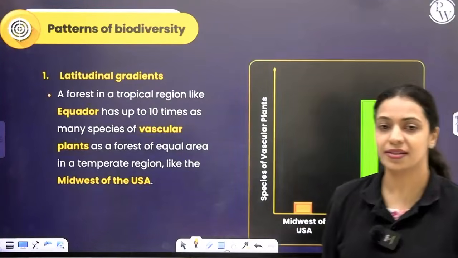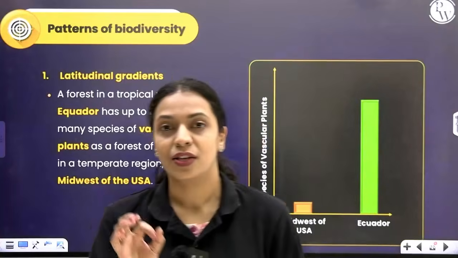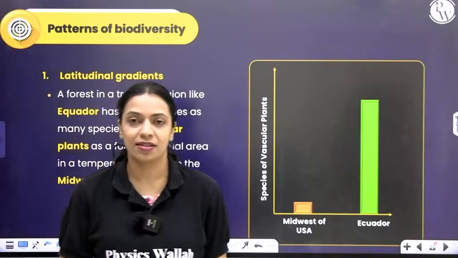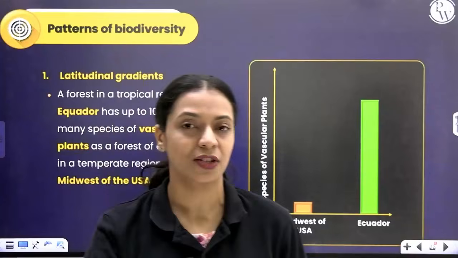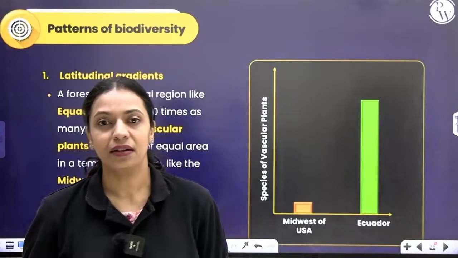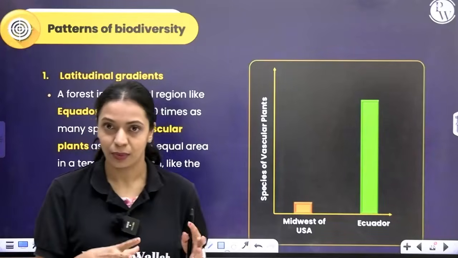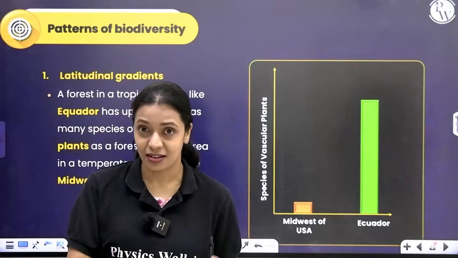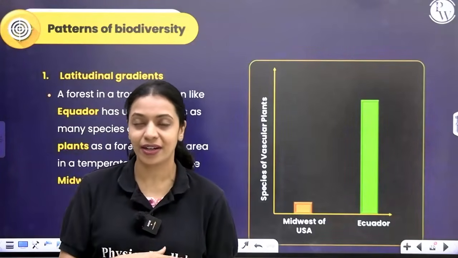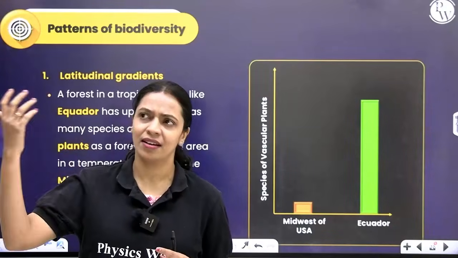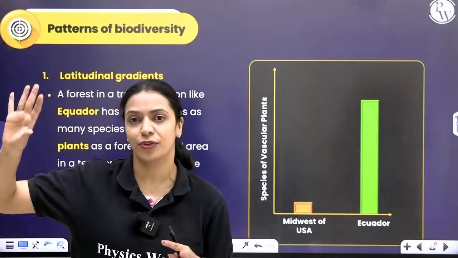If you consider vascular plants, the species diversity in vascular plants. Which are the vascular plants? It includes your pteridophytes, gymnosperms and angiosperms. If you consider two regions of similar size, one in Ecuador, which is a tropical country, where the equator passes through it, and the other one in some part of Midwest of USA.